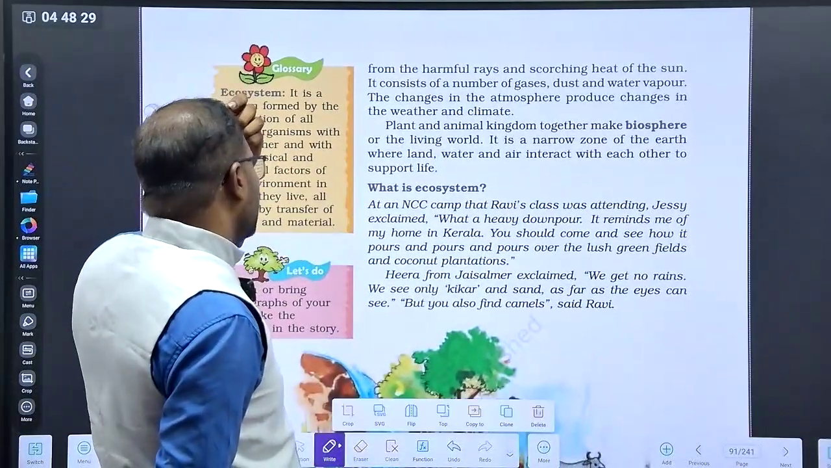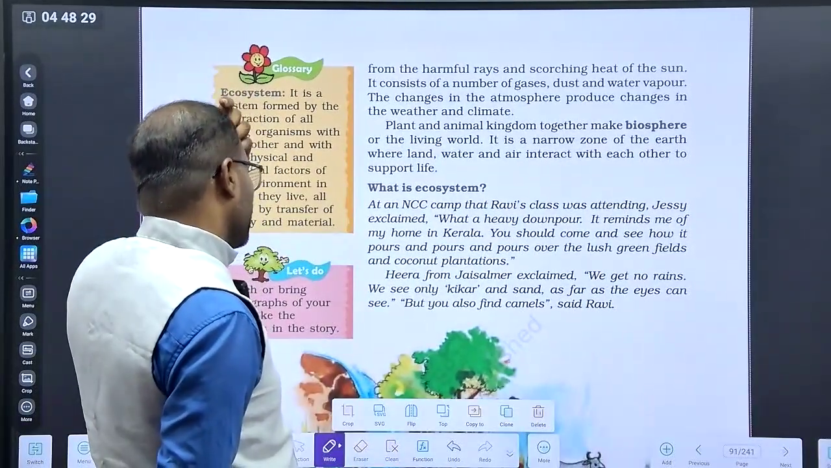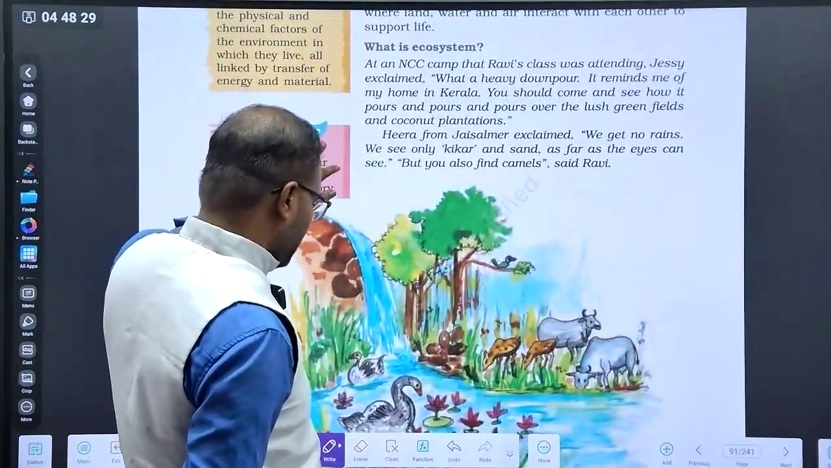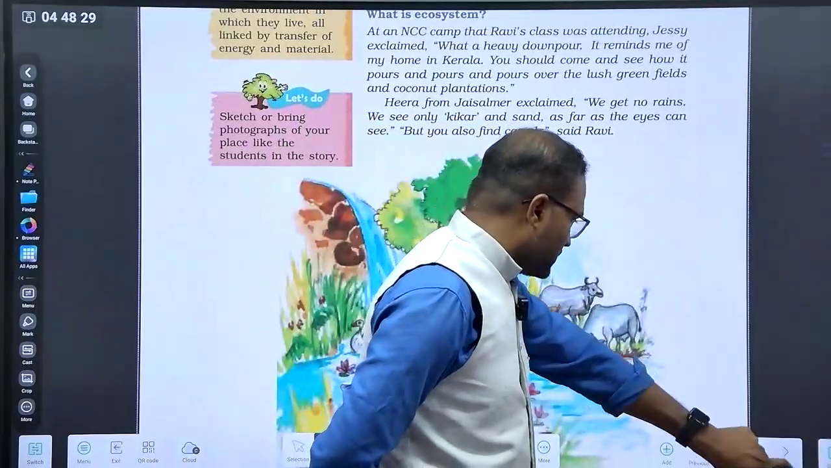Plant and animal kingdom together make the biosphere. That you know. Okay, right. So downpour. These are all very small pecuniary things.